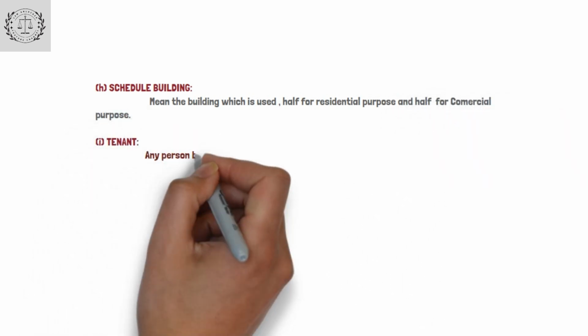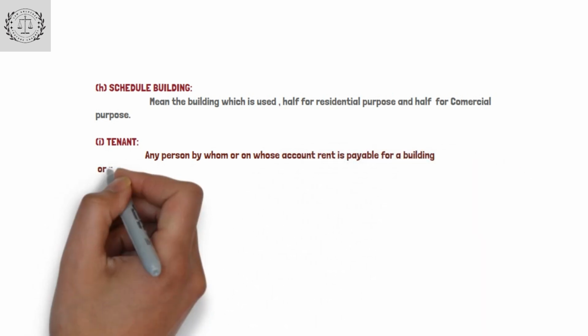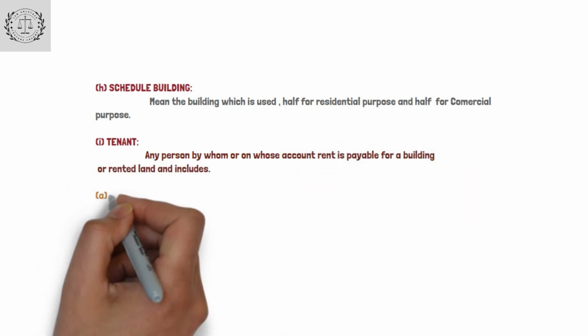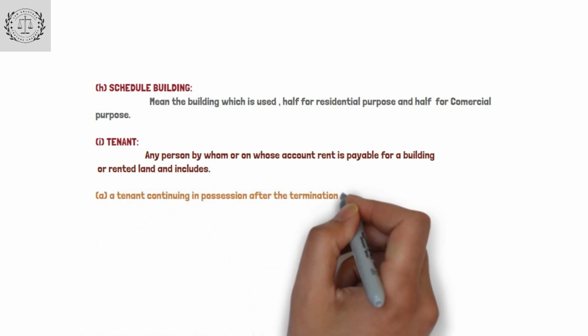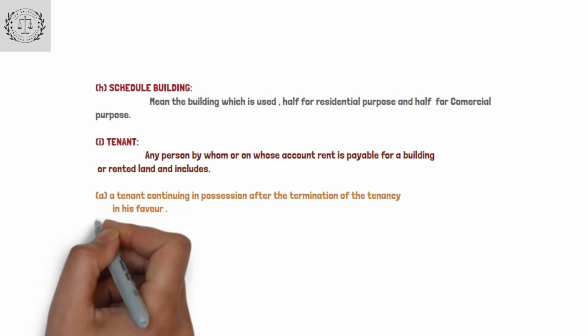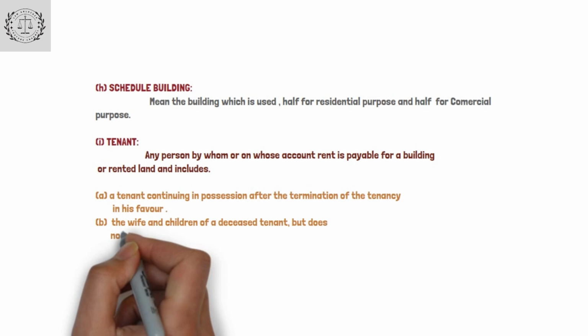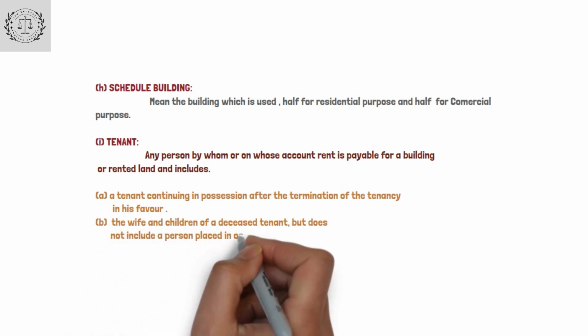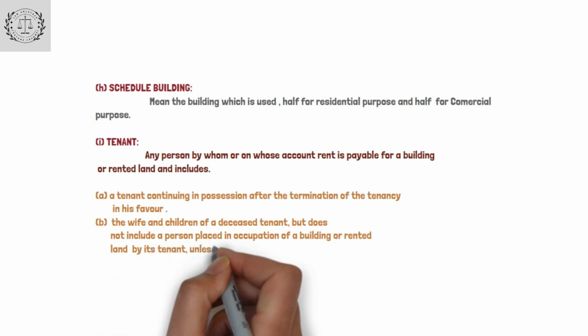I. Tenant means any person by whom or on whose account rent is payable for a building or rented land and includes: A. A tenant continuing in possession after the termination of the tenancy in his favor. B. The wife and children of a deceased tenant, but does not include a person placed in occupation of a building or rented land by its tenant, unless with the consent in writing of the landlord.